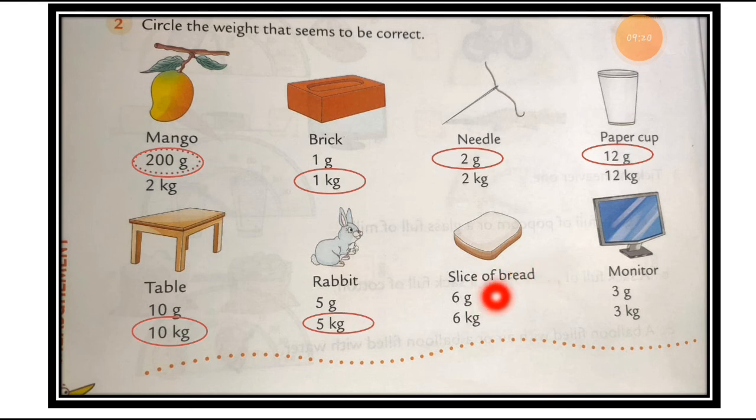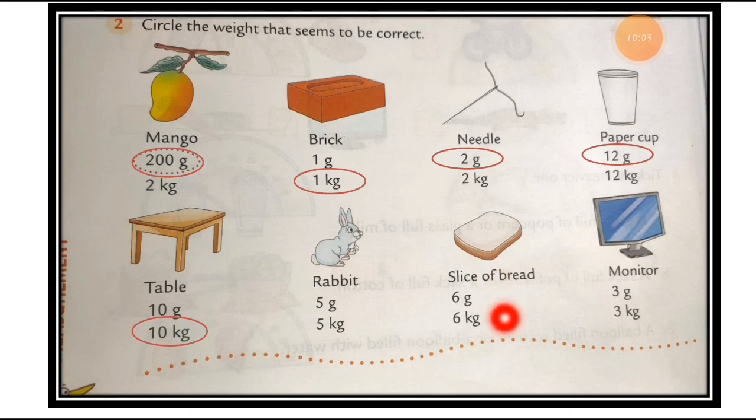The next one is a slice of bread. What is it? A slice of bread. You all love to eat bread, right? So students, what is the weight of the slice of bread? Here two options are given and the spelling of the slice of bread is also given here. Who doesn't know the spelling can write from here. And the two options are also given, 6 gram and 6 kilogram. So what is the correct weight of this one slice we are talking about?